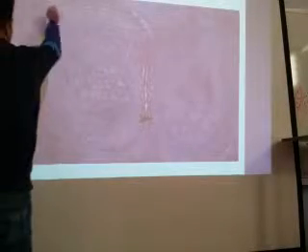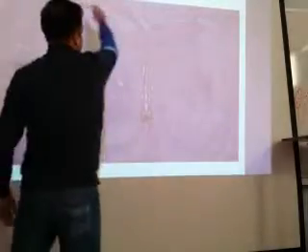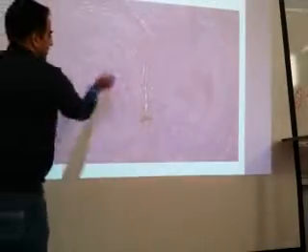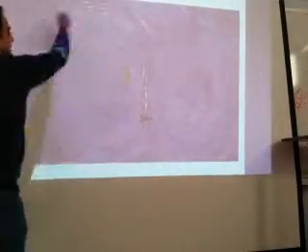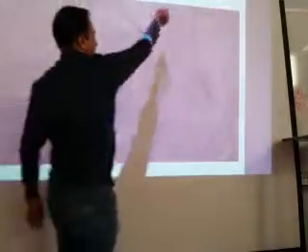Can you see? These are the collagen bundles which divide the tumor cells into nodules. So many nodules you can see. If you see collagen bundles dividing the tumor cells into nodules, this is nodular sclerosis.